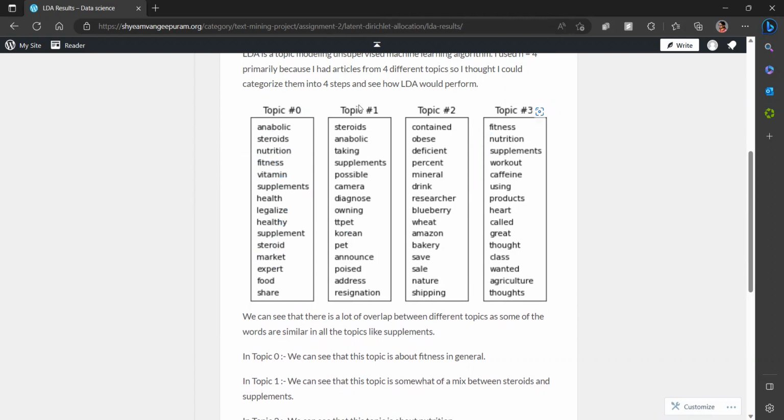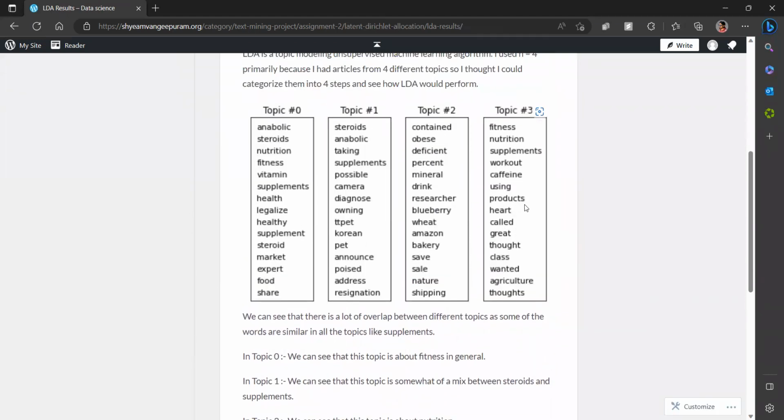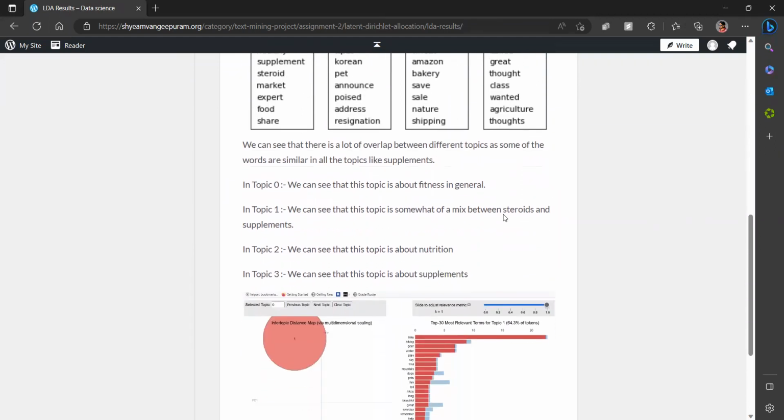For topic 1, it's a mix between steroids and supplements. For topic 3, it's all about nutrition, food, and stuff like that. And for the last topic, it's about supplements, nutrition, caffeine, workout, and stuff like that.